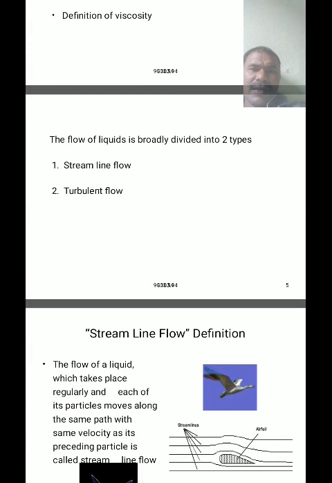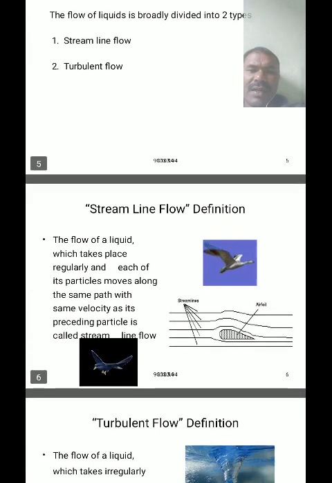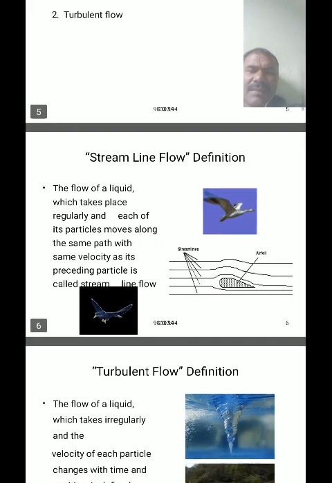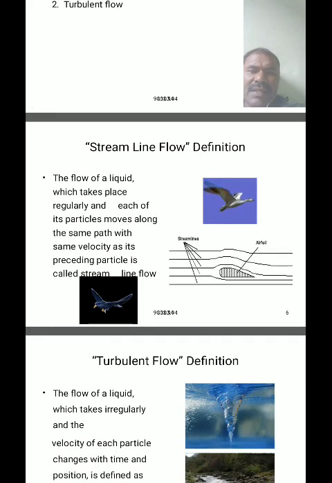The flow of liquid is broadly divided into two types: streamline flow and turbulent flow. The flow of a liquid which takes place regularly, and each of its particles moves along the same path with the same velocity as its preceding particle, is called a streamline flow.